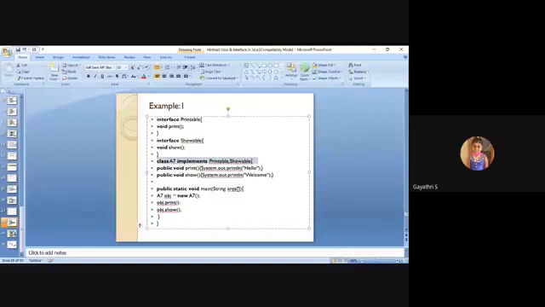This is the example of multiple inheritance in Java. As class A7 implements both Printable and Showable, it should give the implementation detail of both abstract methods included in both interfaces. So it should implement print as well as show. Here, public void print, a simple print statement, hello. Next, public void show, another print statement, welcome.